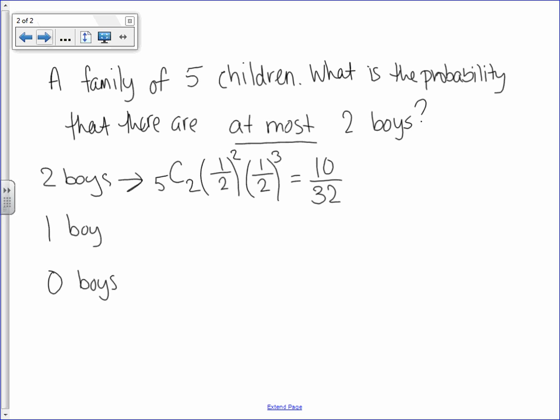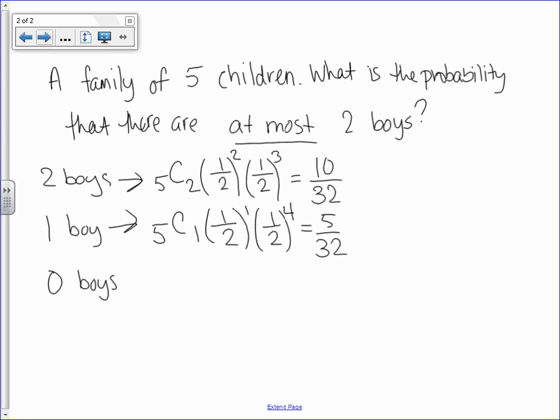Okay? But since I can have at most 2 boys, it's also fair that I only have 1. So that means out of the 5 kids, I want to find out all the different ways that I could just have 1 boy in that group. The probability of being a boy is 1/2, and I want that to happen 1 time. The other option is that you're a girl. That probability is 1/2, and I want that to happen the other 4 times. Punch that in your calculator, you're going to get 5 over 32.